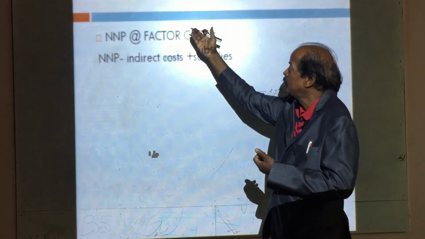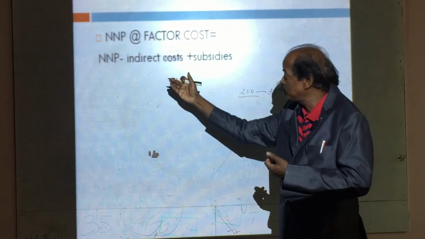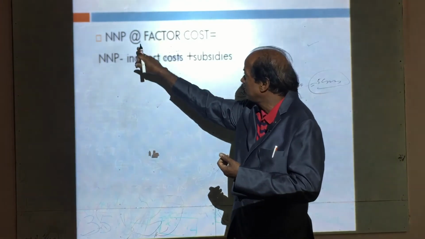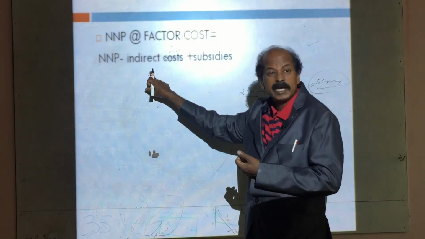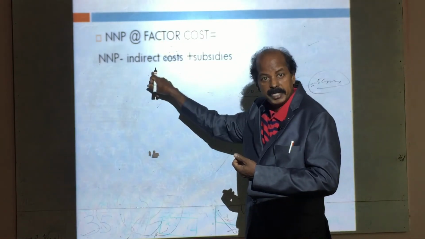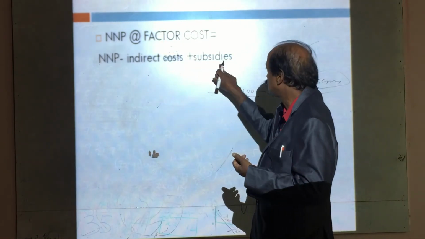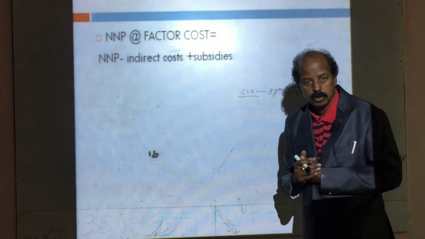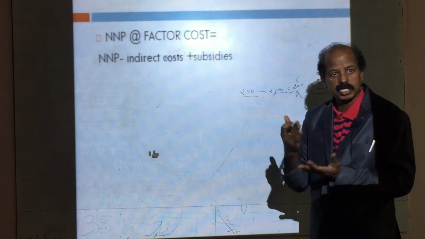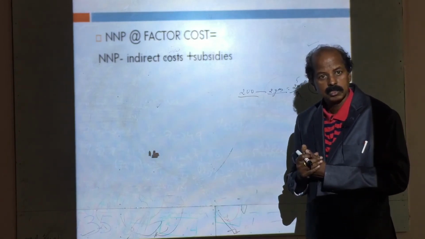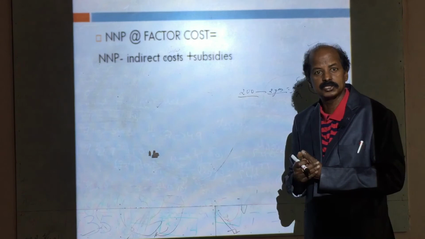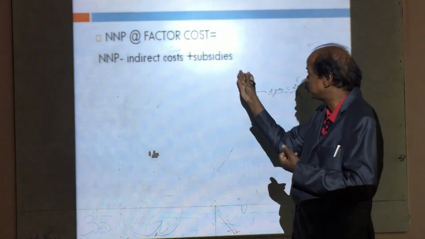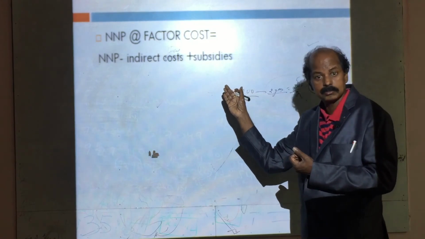Whereas in the case of national income at market prices, indirect taxes are included. In the case of national income at factor cost, indirect taxes are not included. Indirect taxes are excluded. Only subsidies are included. Here you know, there are various indirect taxes: sales tax, excise tax, entertainment tax, all these are indirect taxes. And subsidies also you have to understand.